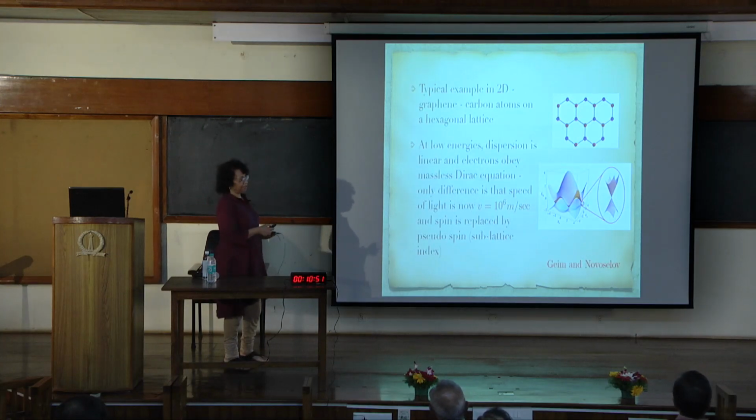The previous speaker spoke about graphene, which is made up of carbon atoms on a hexagonal lattice, and he talked about the Dirac nodes that you get, and at low energies around these Dirac nodes the dispersion is linear and the electrons obey the massless Dirac equation. The only difference is that instead of moving with the speed of light, as in relativistic quantum mechanics, now they move with the speed v of 10 to the 6 meters per second. And the spin is actually replaced by what is called pseudospin, or the sublattice index.